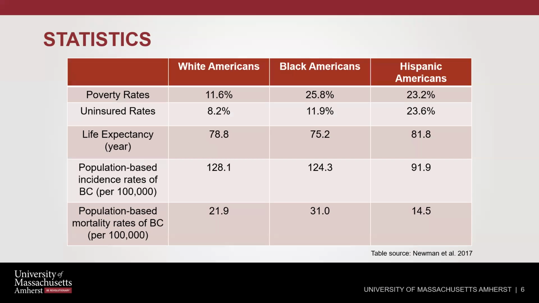which they have less access to education based on how important preventive medicine is, as well as less access to healthcare in general, considering they are less likely to have insurance and they are more likely to have higher mortality rates of breast cancer, considering here, based out of 100,000 women, Black American women made up the highest percentage of population-based mortality rates.